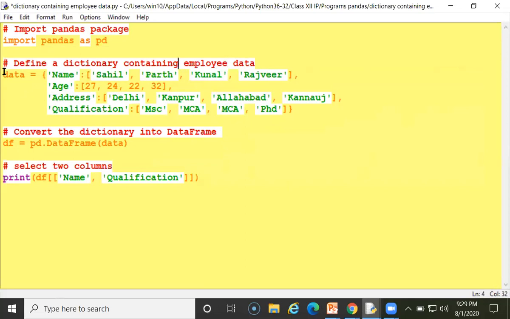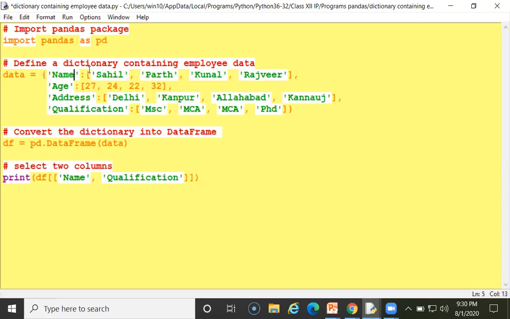So data, data is a variable for the list and dictionary. Equal is an assignment operator here. Now I am creating the first dictionary. Name is a key, age is a key, address is a key, qualification is a key.